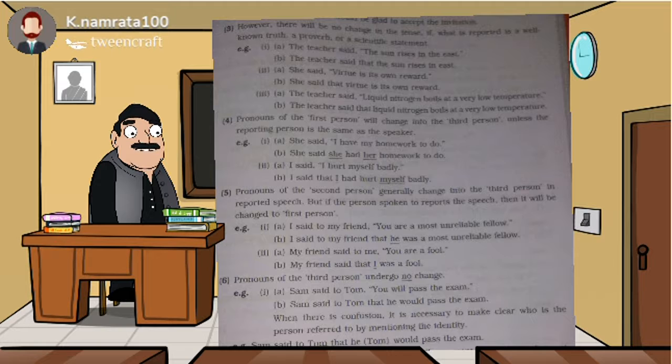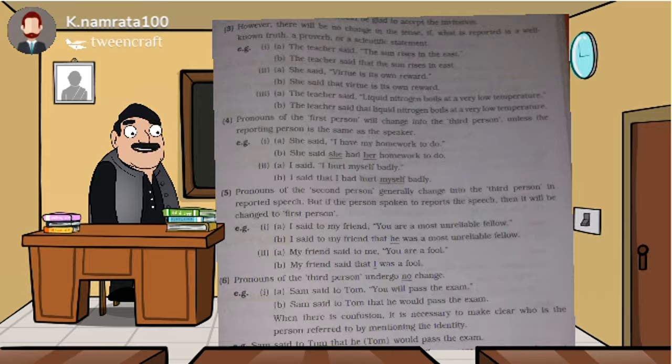See, first example, I said to my friend, you are a most unreliable fellow. This is direct. Indirect will be I said to my friend that he was a most unreliable fellow. Here second person changed to third person. Then second example, my friend said to me, you are full. Then my friend said that I was full. Okay, here second person is converted into first person. Why? Because here the person spoken to reports the speech.